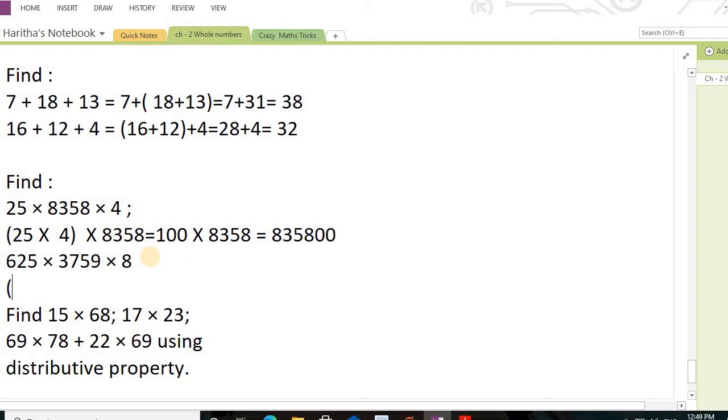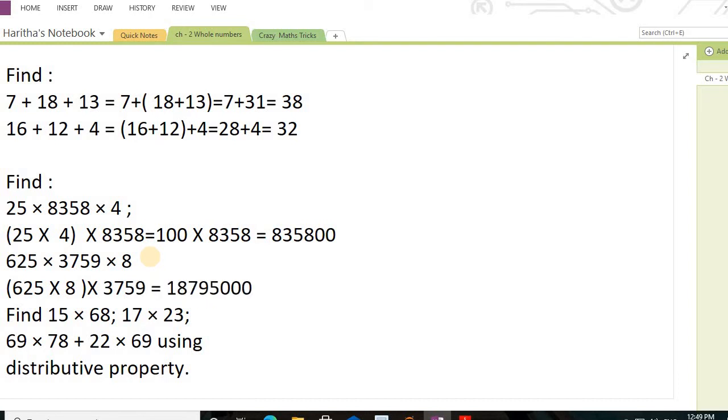So here also I am going to group 625 multiplied by 8. You will get a number which is going to be in hundreds, and then you will multiply 3759. So what we will do, 625 multiplied by 8.